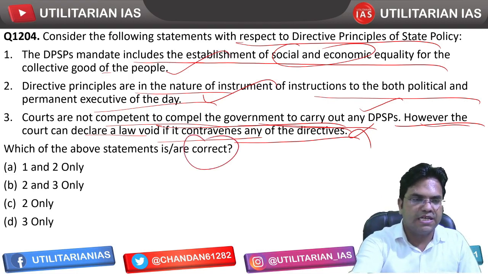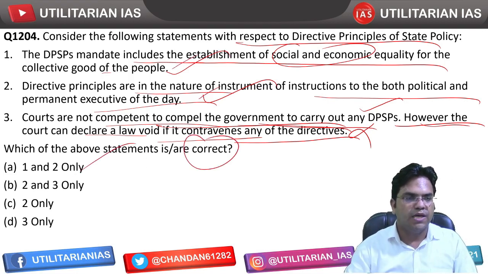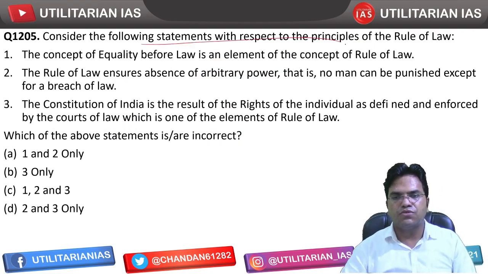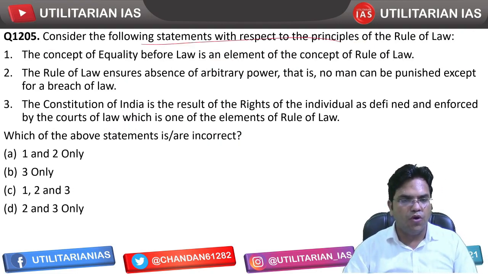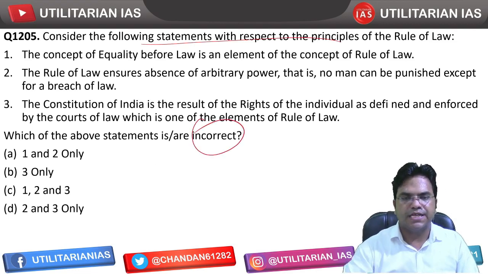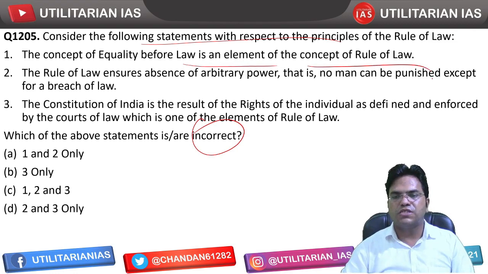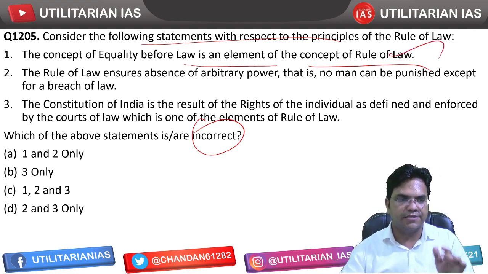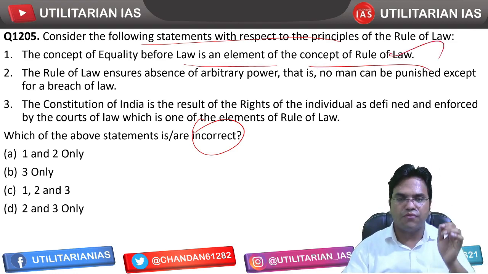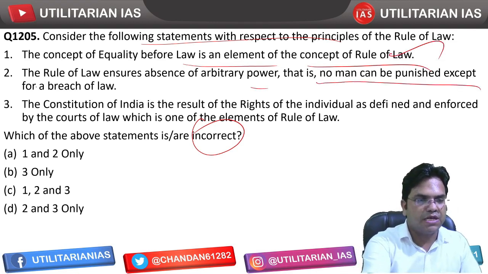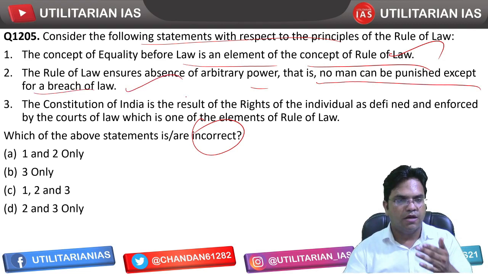So correct statement has been asked. First and second is going to be the correct statement. A is going. Consider the following statement with respect to the principles of rule of law. Again, incorrect statement has been asked. The concept of equality before law is an element of the concept of rule of law. That's correct. The rule of law ensures absence of arbitrary power, that is no man can be punished except for the breach of law. That's correct.